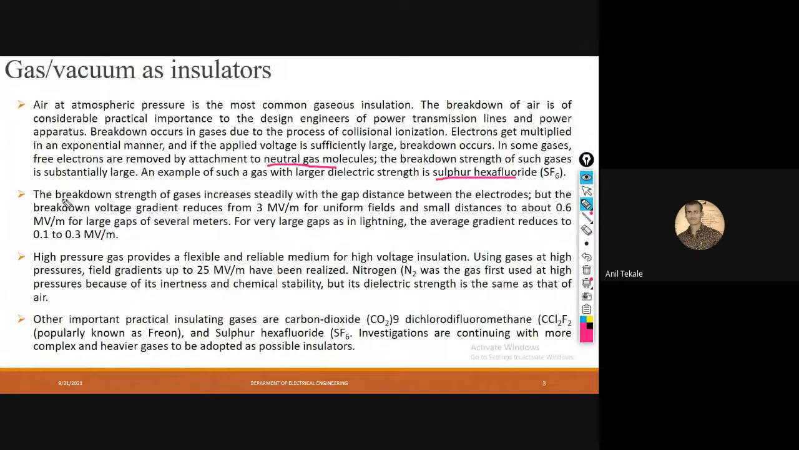So how is this increasing? Breakdown strength of gases can be increased steadily with the gap distance between the electrodes. Suppose there is one electrode, another one is here, the next one is here, and another one is here. In this case, breakdown can easily happen because there is less distance, but in this case there is an increase in strength. So due to that, the voltage required to break it down gradually increases.